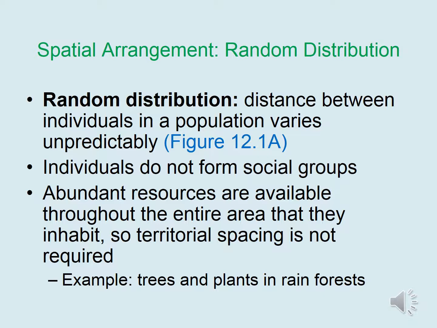An example would be trees and plants in rainforests. Rainforests have plenty of rainfall and plenty of soil nutrients. Therefore, trees and plants can scatter themselves unpredictably because they are never competing for scarce resources.